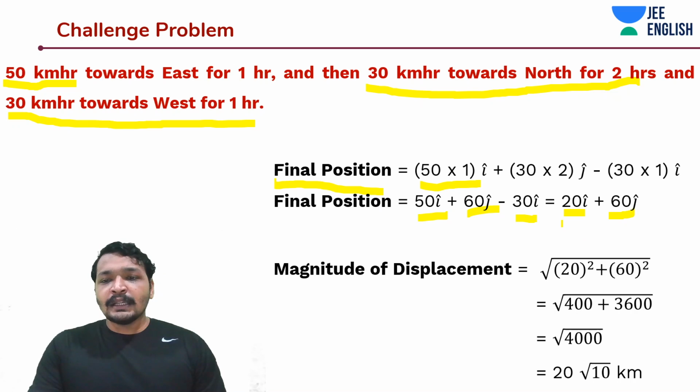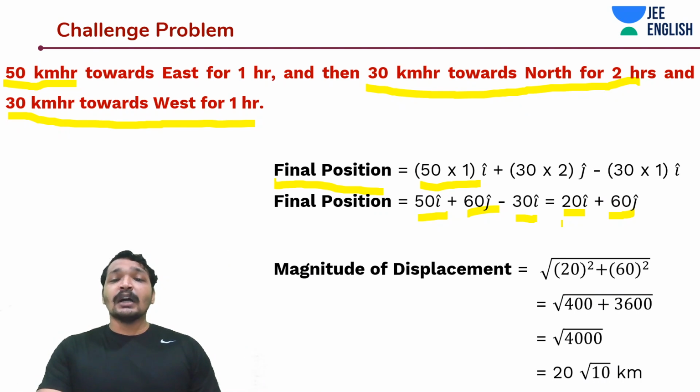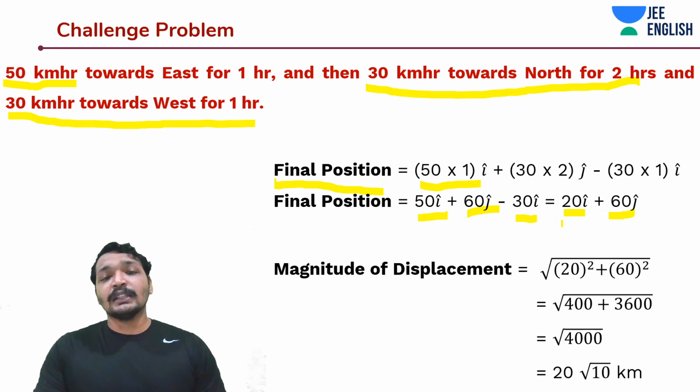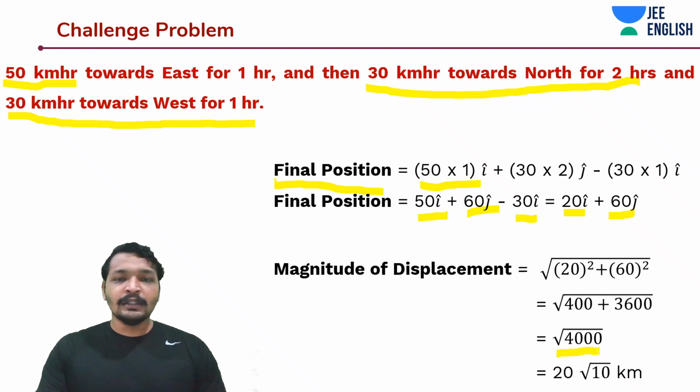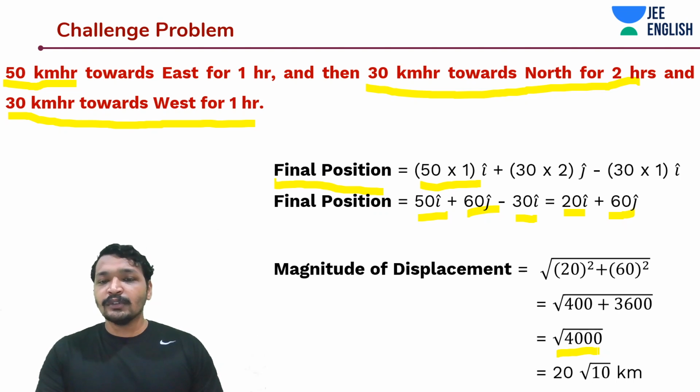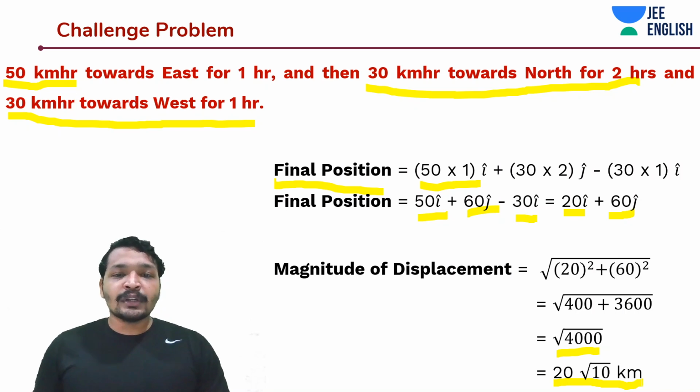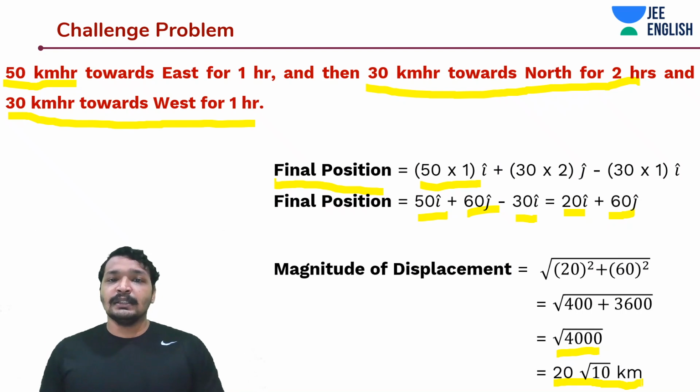So it would be under root of 20 squared plus 60 squared, that is going to be 3600 plus 400. That is under root of 4000. Under root of 4000, take out the 400, just keep the 10 inside the root, then you would get 20 under root 10 kilometers. Okay, the displacement is 20 under root 10 kilometers, but what about the distance?